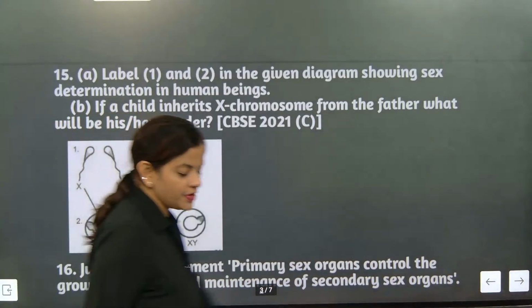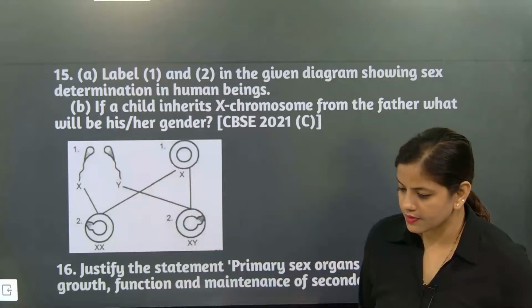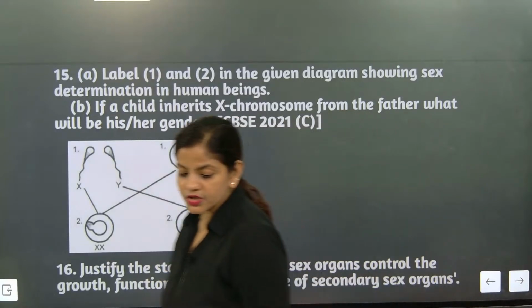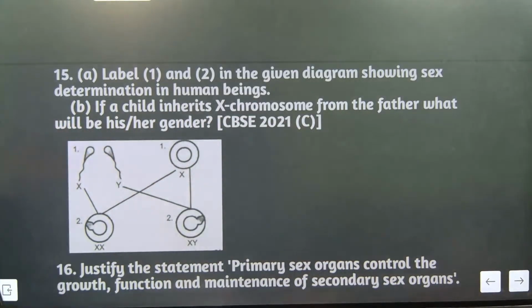Come on, go for it, please. Start solving this question and tell me the answer. Children, label 1 and 2 in the given diagram showing sex determination in human beings. If a child inherits an X chromosome from the father, what will be his or her gender?